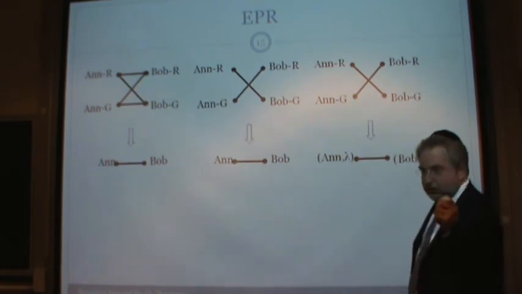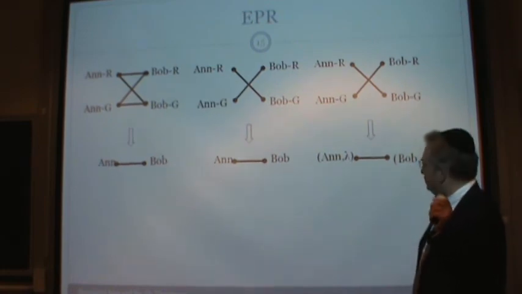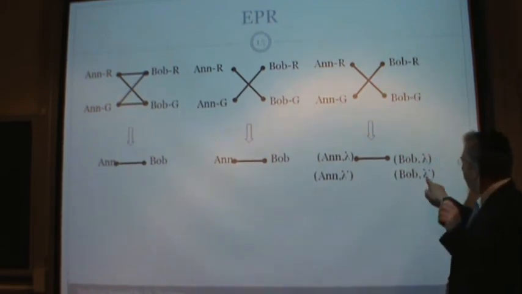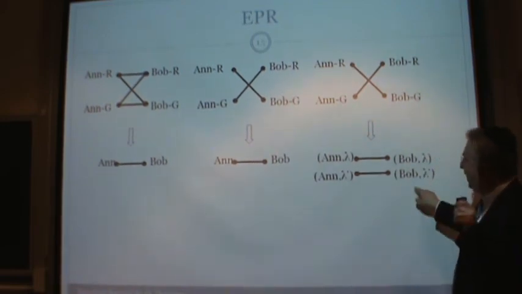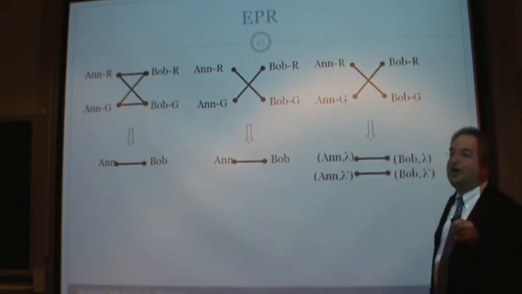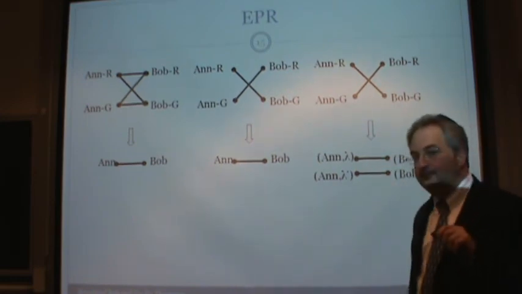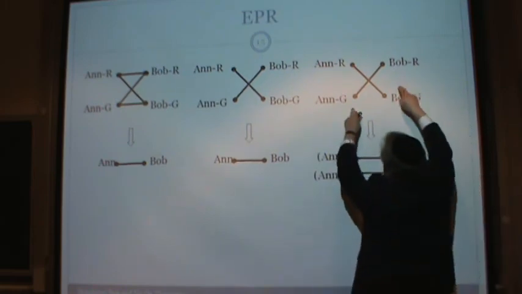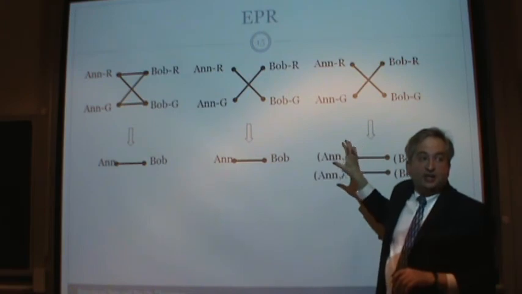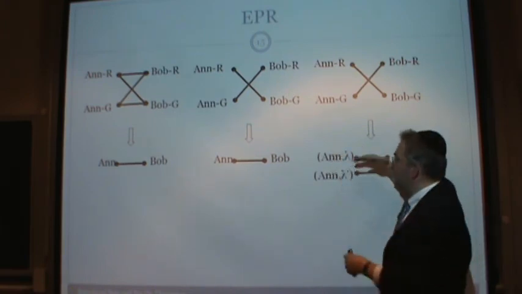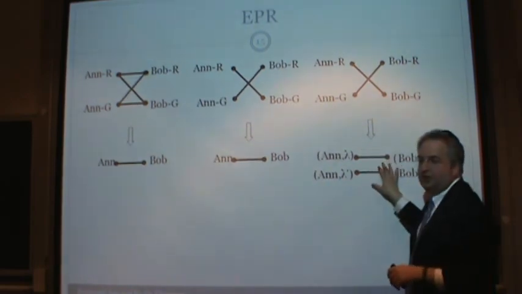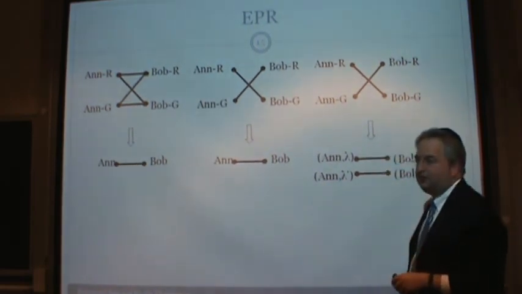But what I just showed was you need two lambdas, a lambda and a lambda prime, and they should be compatible. Now notice, this map is now an isomorphism, which is exactly what we need. So we beefed up the space of measurements so that this map is an isomorphism.